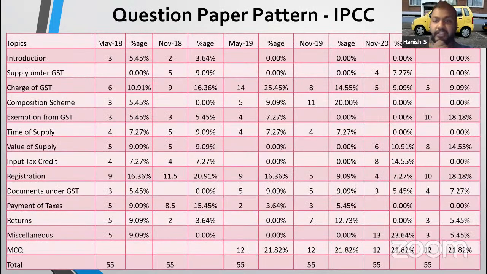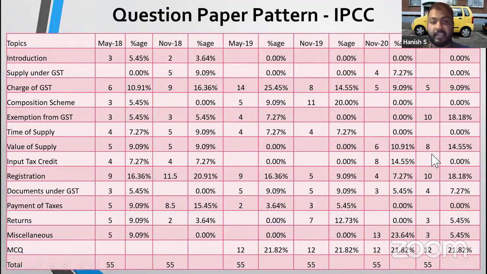Okay. Now this is the question paper pattern. You will observe that questions are being asked left, right, and center on everything. But where the focus majorly is, is on exemptions. If you observe here, in January, there is no question, there is a 10 marks question on exemption. Okay, so that means in your examination, there may not be a question on exemption, meaning we have to do a little bit of smart work. But if you observe, first they ask questions on exemption, then they've not asked the questions on exemption, and suddenly in January they've asked 10 marks question on exemption.